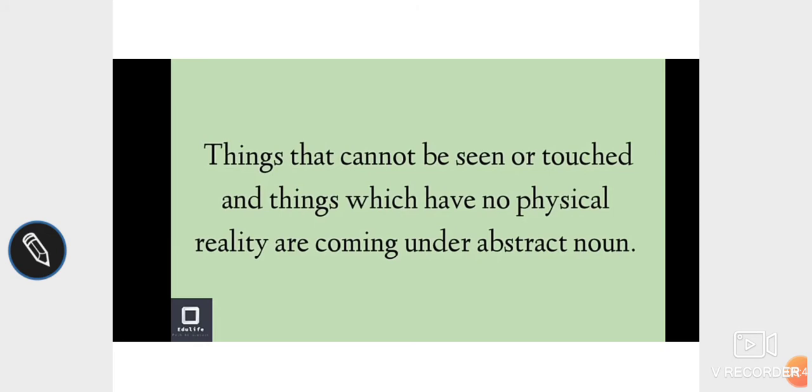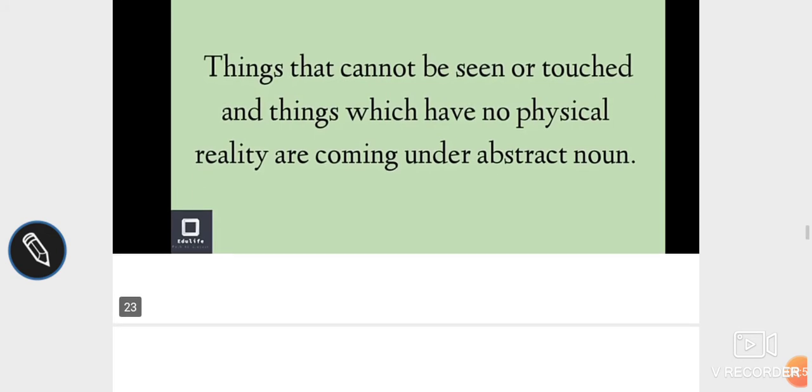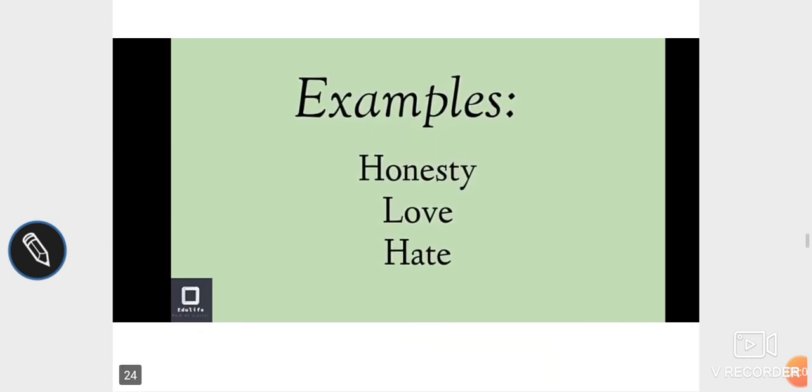So, the names of things which cannot be touched, which you cannot see, or the things which have no physical reality, all these names come under abstract nouns. For example, honesty, love, hate, etc.